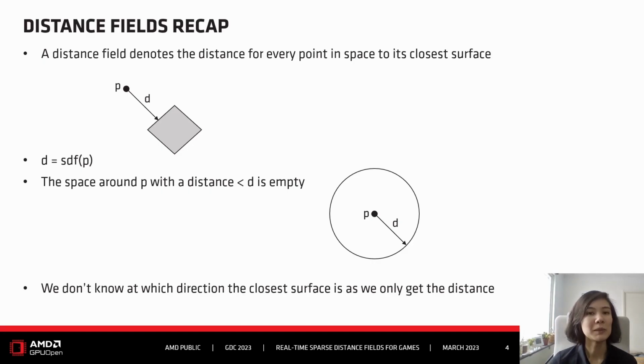So we assume that this field has no errors, so we know the space is empty. What we don't get from the distance field is the direction where the surface is. But nevertheless, just the distance is already enough to traverse the scene.